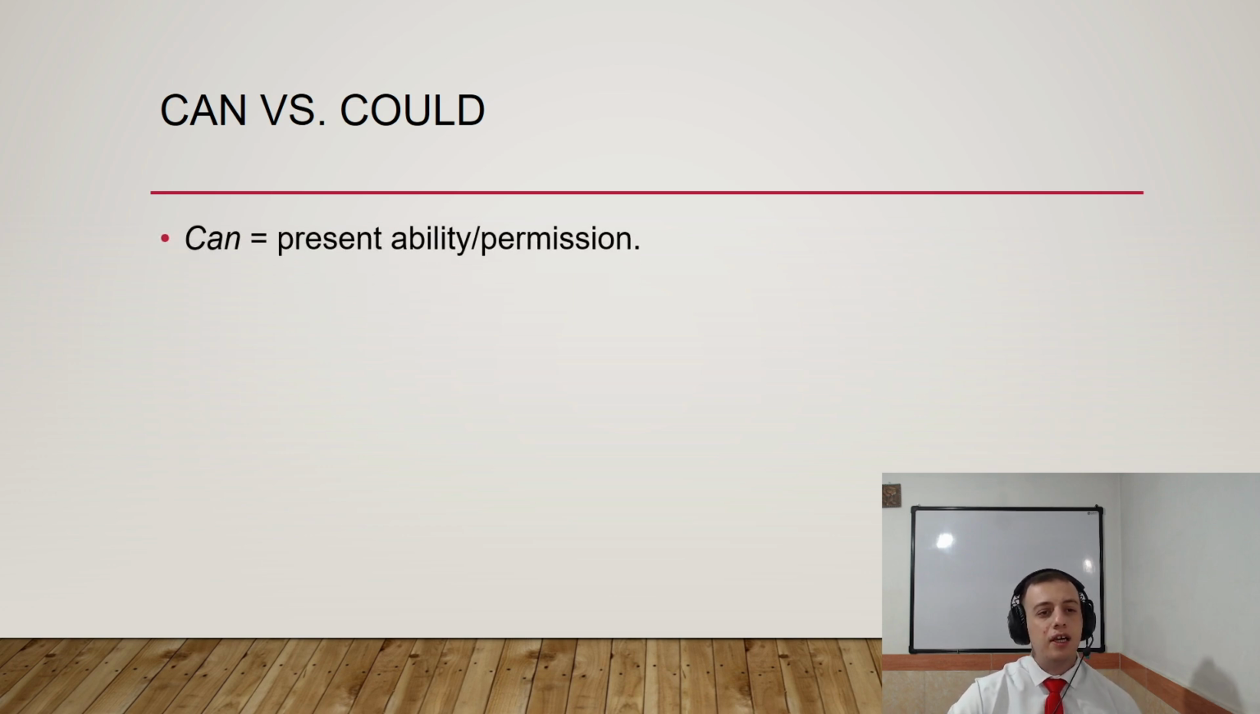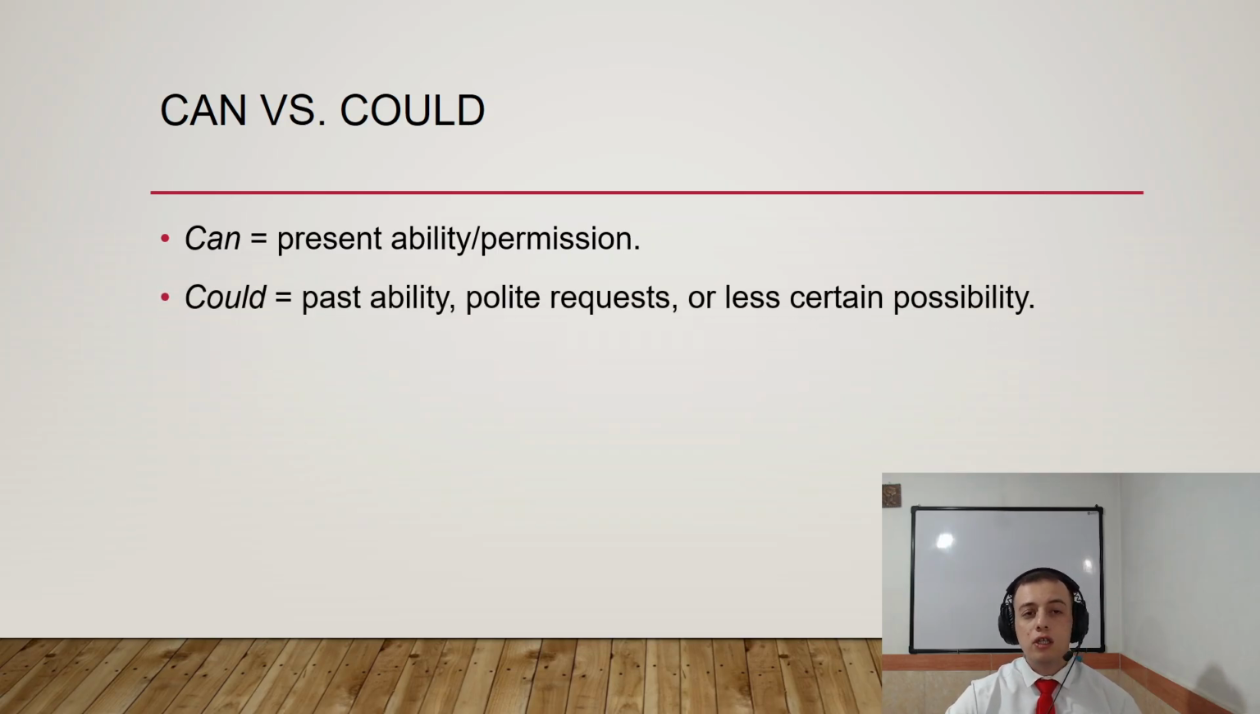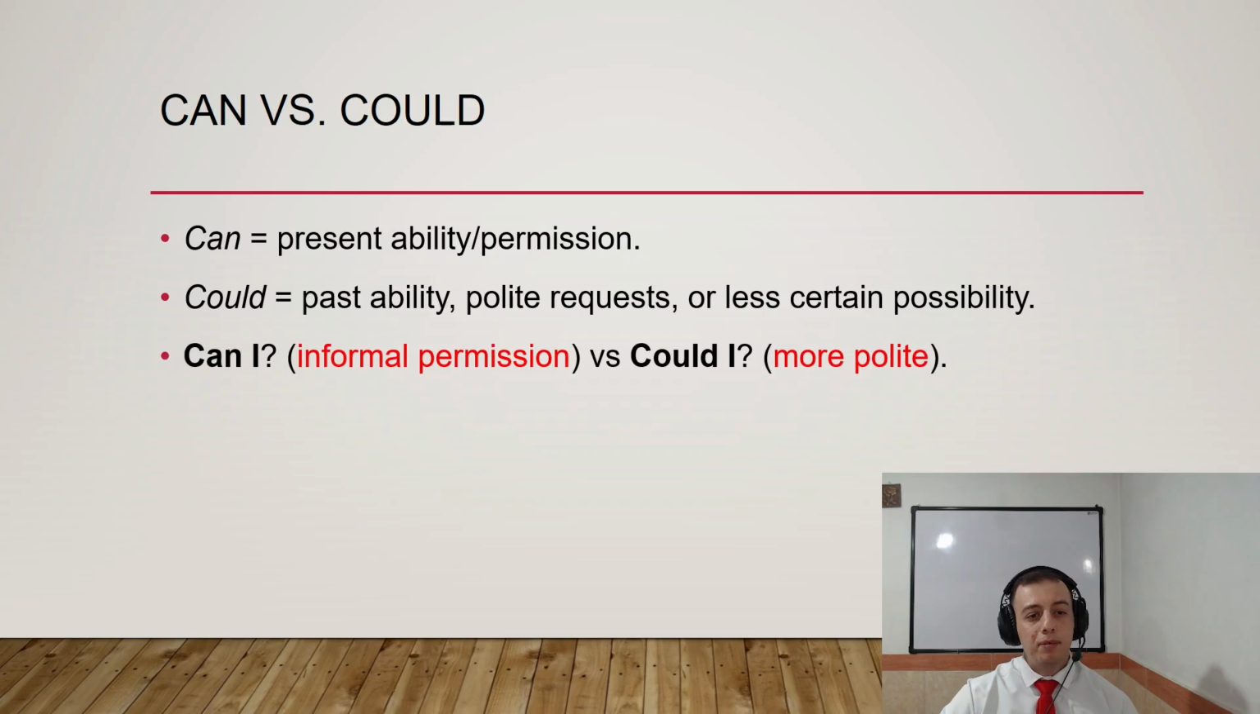All right, can versus could. Actually, can is talking about ability or permissions, right? But could talks about past ability, polite requests, or less certain possibility. Okay? So, for example, can I is informal permission, or could I is more polite. Okay? These are differences between can and could.